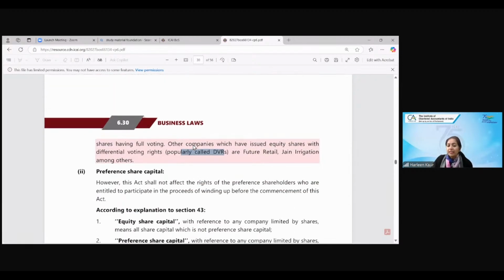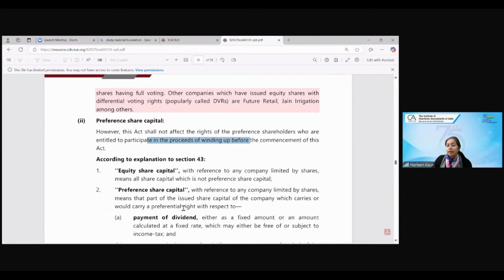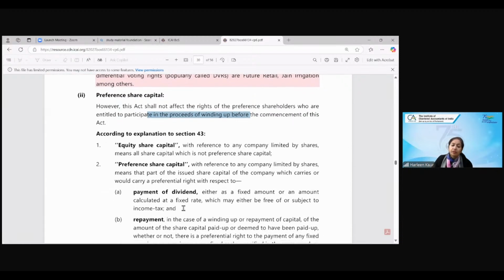They don't have voting rights, but yes, they are also shareholders who participate in the process of winding up. So when the company goes into winding up, they will have the right for the repayment of the capital first. So the preferential rights are given to the preference shareholders.